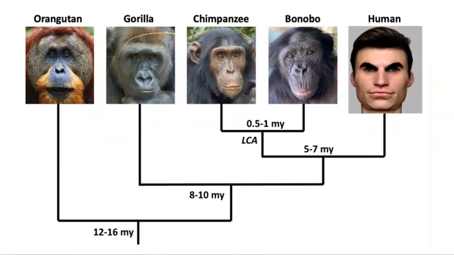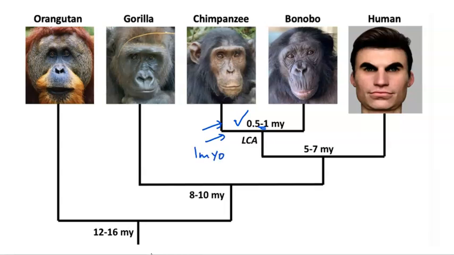If we then place the context of the divergence of the chimpanzee from the bonobo, the last common ancestor is believed to be somewhere in 500,000 to 1 million years ago, which is sometime after the formation of the Congo River, but the accumulation of time provides you with the accumulation of alleles, which would create the reproductive isolation. This figure here is derived from studies on mitochondria,